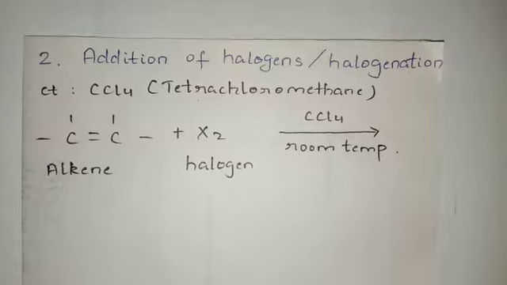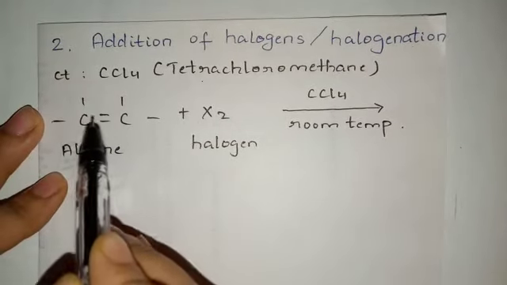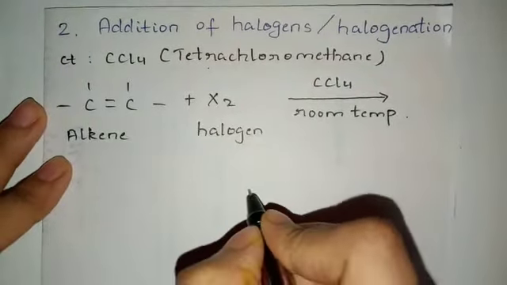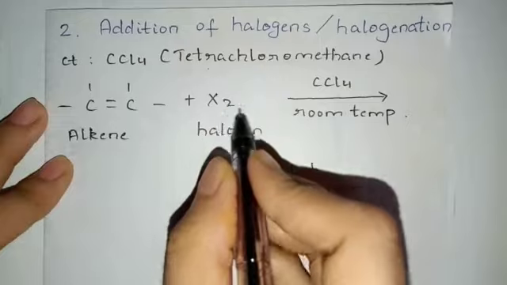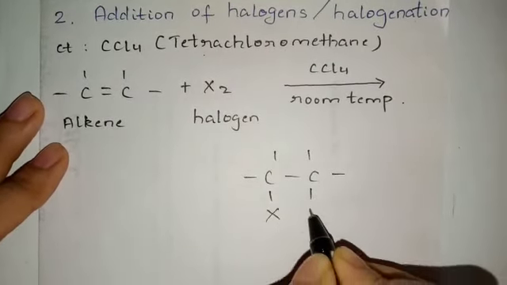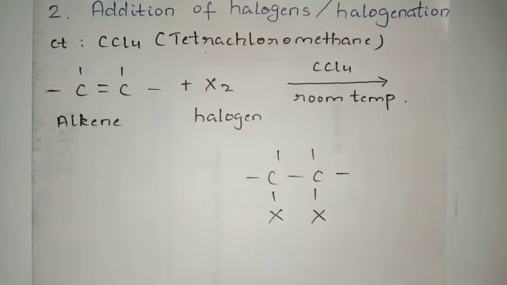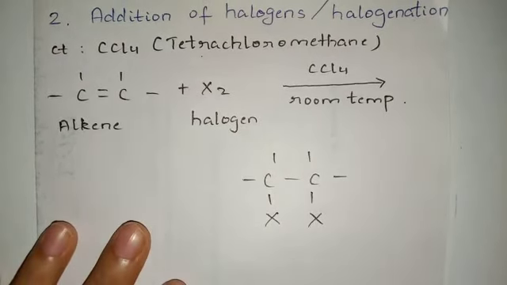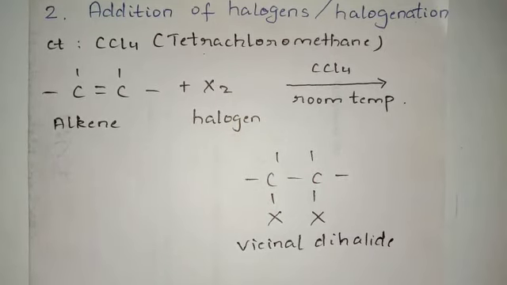Okay, fine. Students, the reaction is very simple. We'll break this double bond, we'll break this pi bond. So what will happen? Both the carbon atoms have 1 valency less, and you can see there are 2 halogen atoms present over here. So on each carbon there will be 1 halogen atom attached. Students, you can see this compound is familiar, right? This is nothing but your vicinal dihalide.